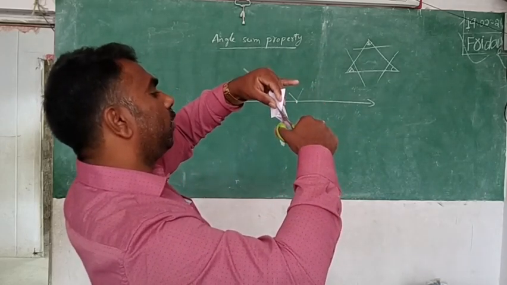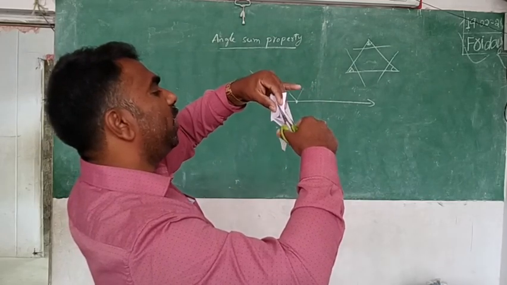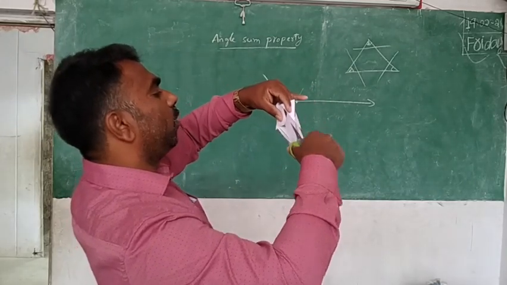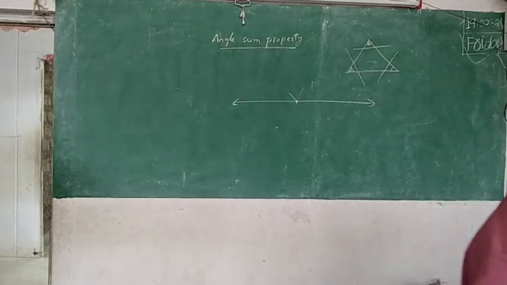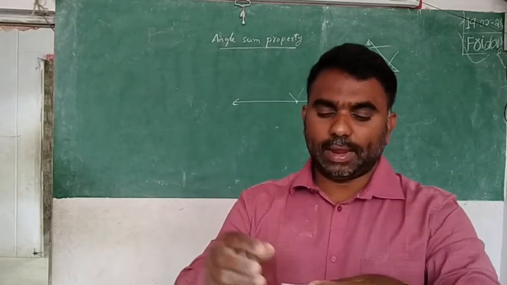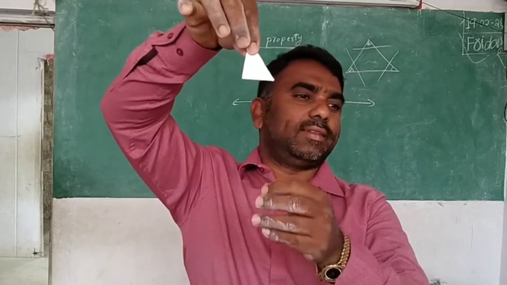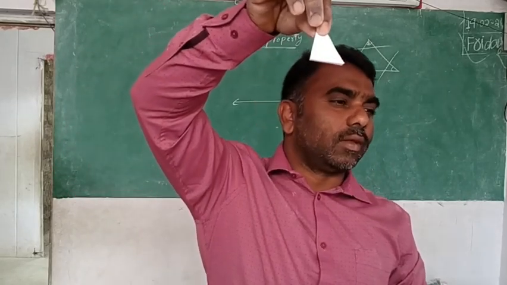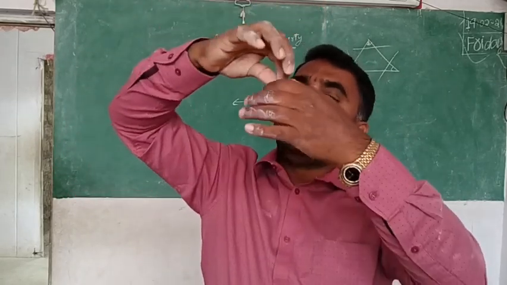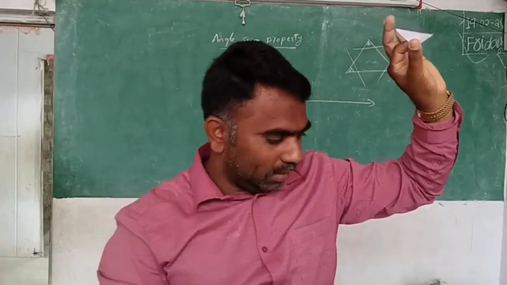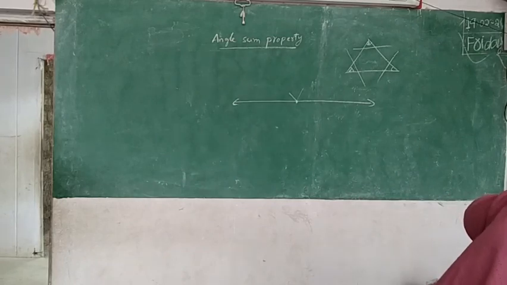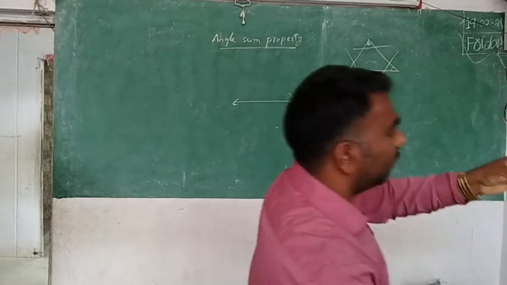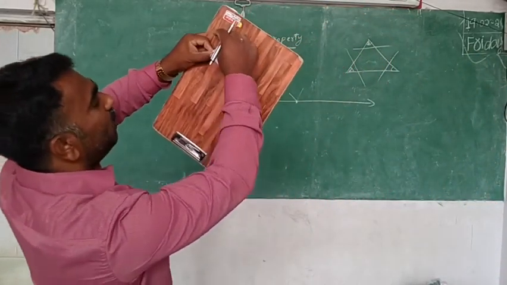They must all be the same, not different. Now see, I have drawn the three triangles and cut the three papers with the scale. Now don't unfold it. Keep it like this only and write the number on it, which angle it is. Don't remove this fold.